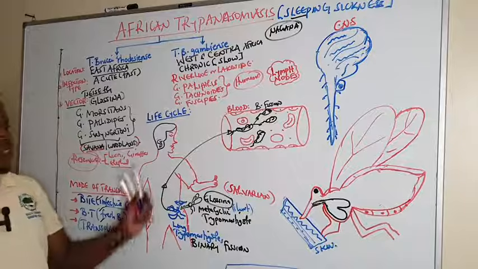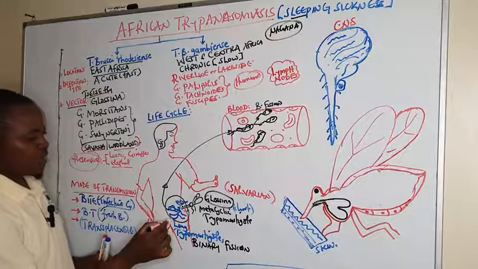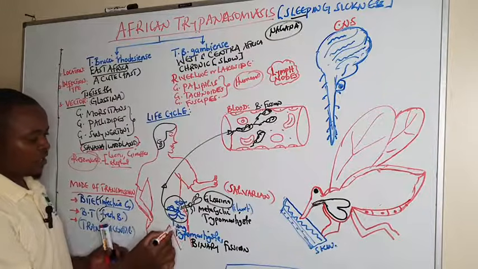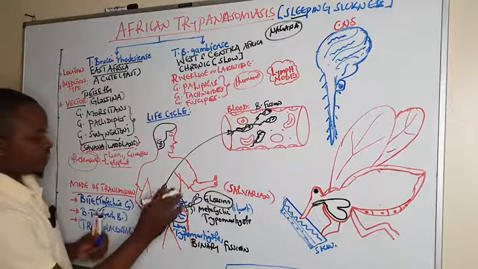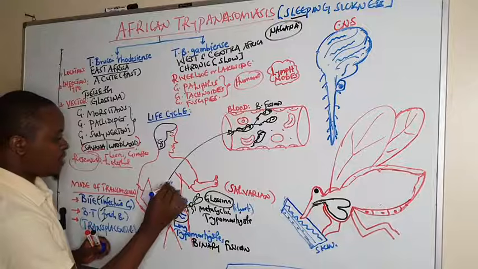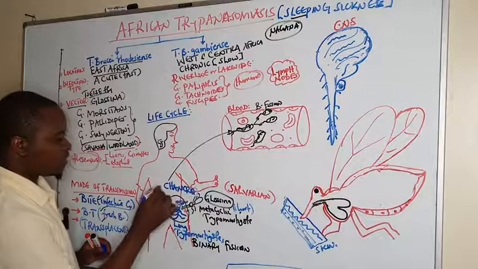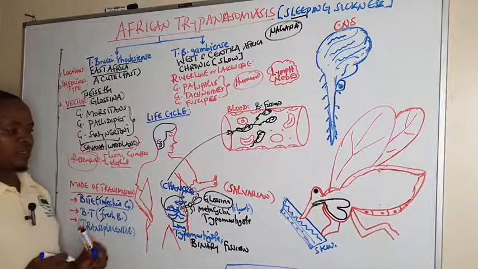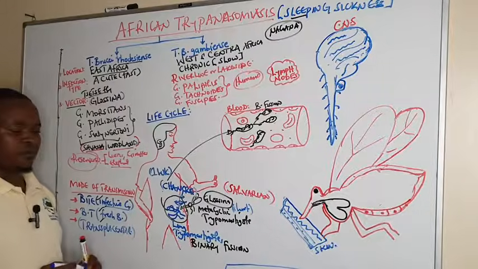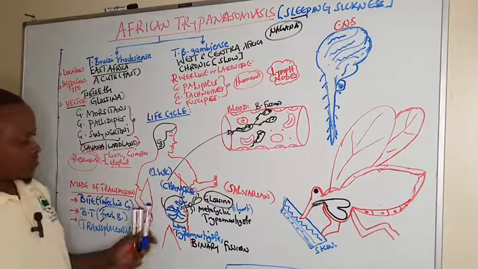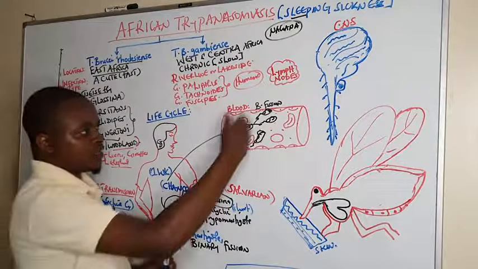So we are saying in the first 1 week, there is multiplication at the site of inoculation. And when this happens within 1 week, there is what we call manifestation of chancre. There is chancre formation, and this chancre is due to the multiplication of the trypomastigotes at the inoculation site. This one appears within 1 week after the infection. And they continue to multiply within blood by binary fission, and within the second week, they are